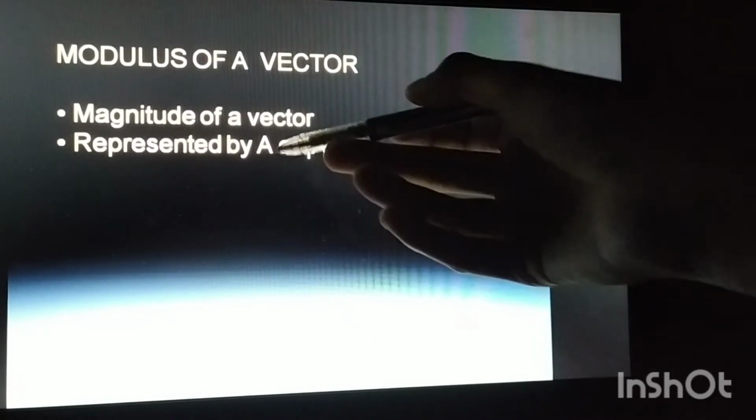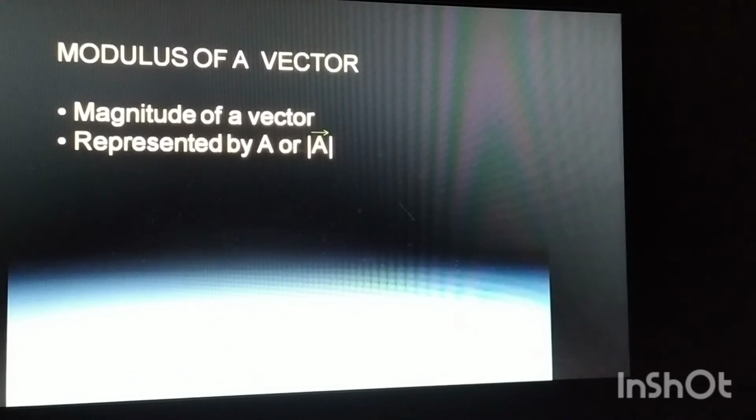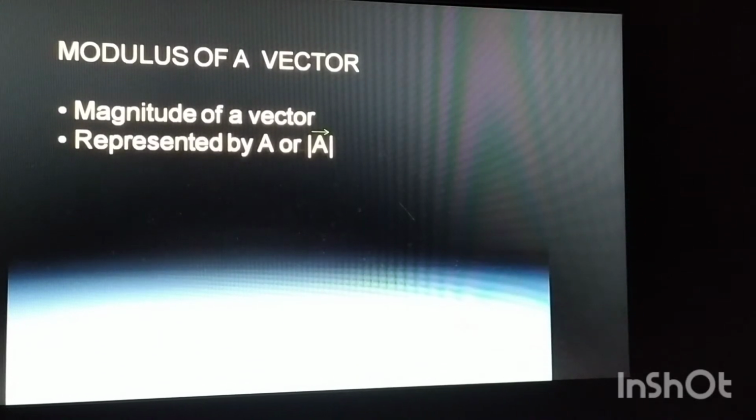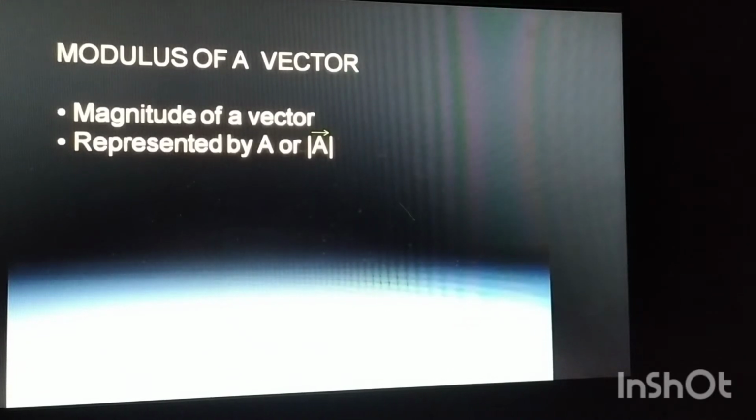Or we can simply write it as A. If a simple A is written somewhere, the person is trying to make us understand that it refers to the magnitude of the vector.